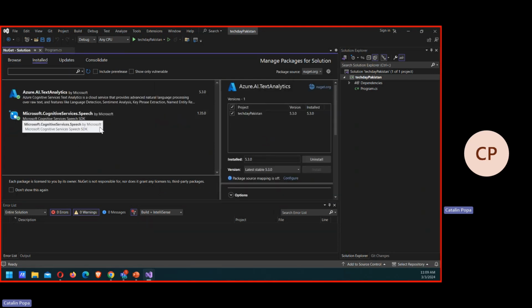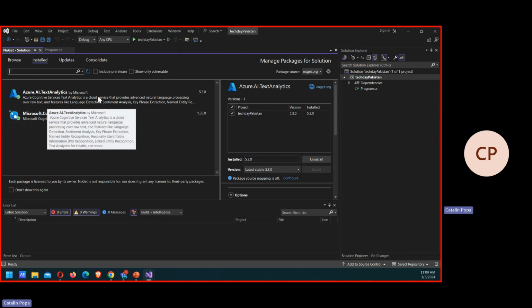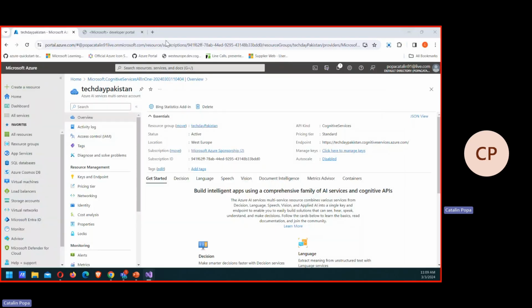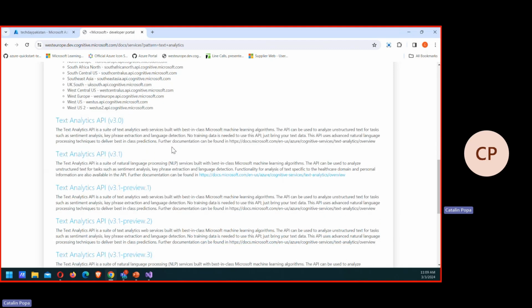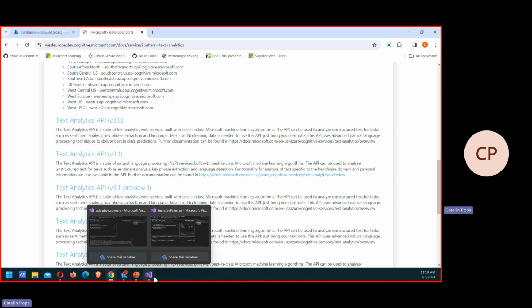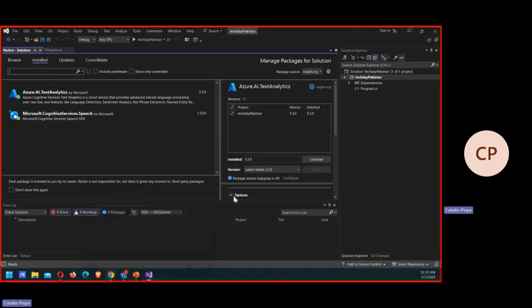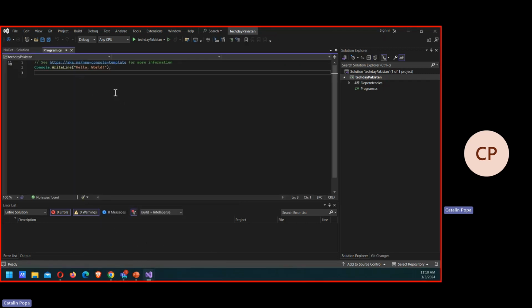Cool. So now that we have these SDKs, it will be easier for us to consume the actual APIs because, as I've mentioned, you have different ways in which you can consume these APIs for artificial intelligence. You can literally do an API request, or, of course, if you want to use the SDKs in Visual Studio, you can do that and make use of some predefined functions that Microsoft actually offers you. So we're going to do just that. Let's go back to our application, and in our application, let's build a namespace first.